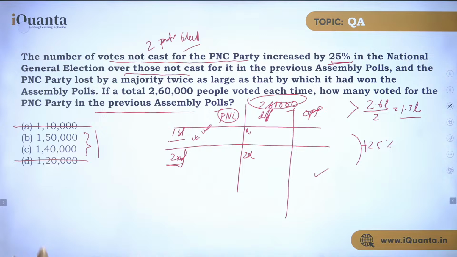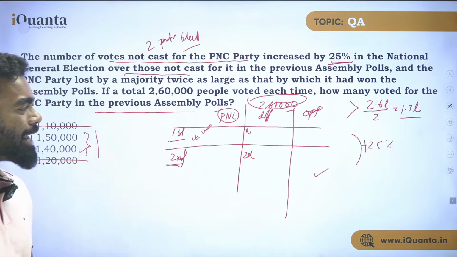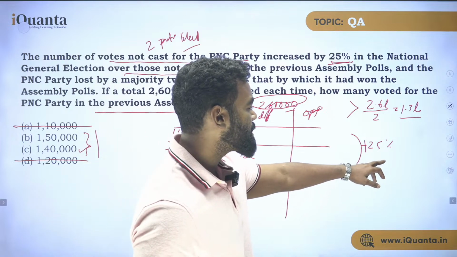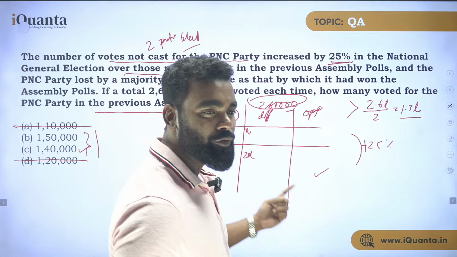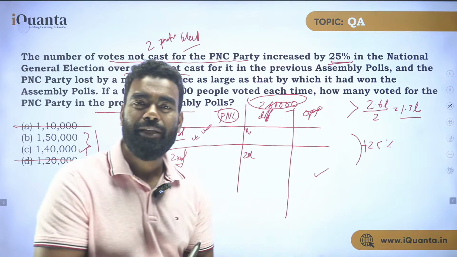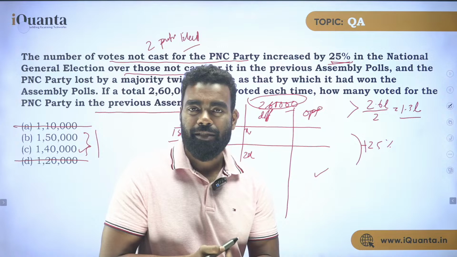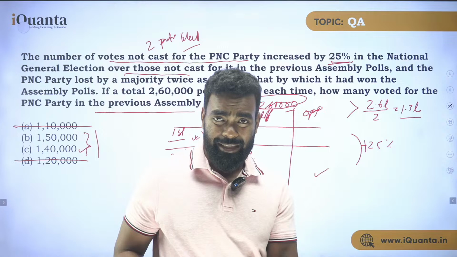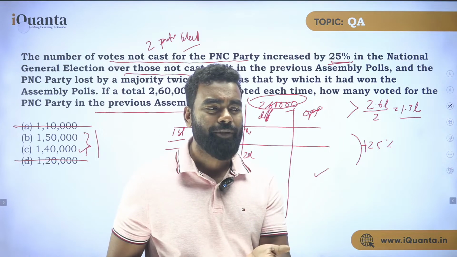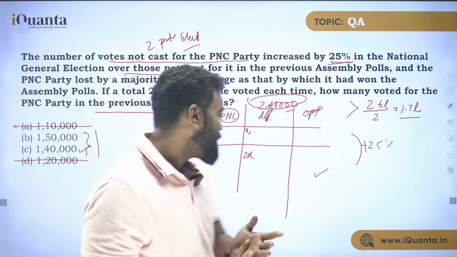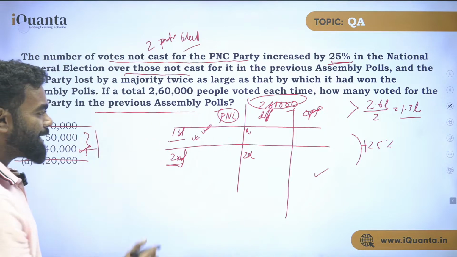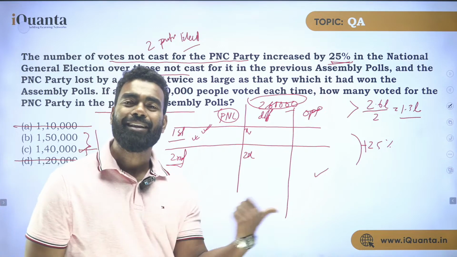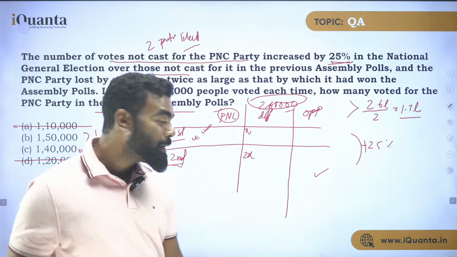Now how we can solve with options? Think about it. Let's say I take option C and see whether everything holds true or not. Like if after 25% increase, it should be X and 2X. So we just need to check one thing. If it happens with one thing, that is the answer. If it is not happening with, let's say, option C or option B, then that is not the answer. The other one is the answer. So it's only one check you can solve this question. Am I clear why it is one check? If, let's say, I take 1,40,000 and every information holds true, that means this is the answer. If not every information is holding true, then the other one is the answer. So it is either B or C.